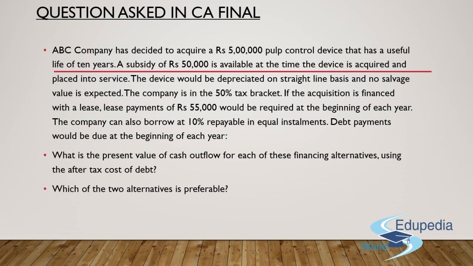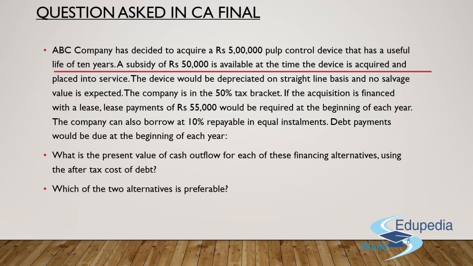If the acquisition is financed with a lease, then lease payments of rupees 55,000 would be required at the beginning of each year. Remember guys, beginning, just mark it in your mind. Then it says the company can also borrow at 10% repayable in equal installments. Debt payments would be due at the beginning of the year. Again, if we choose the borrowing option, then also we are supposed to pay the installments in the beginning of each year.